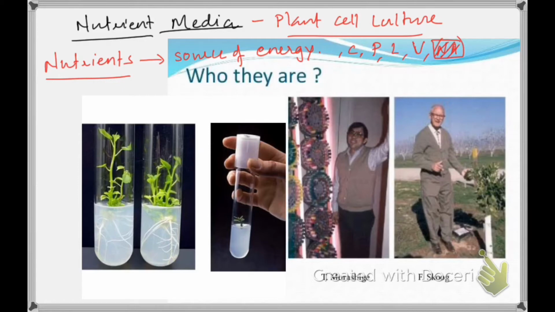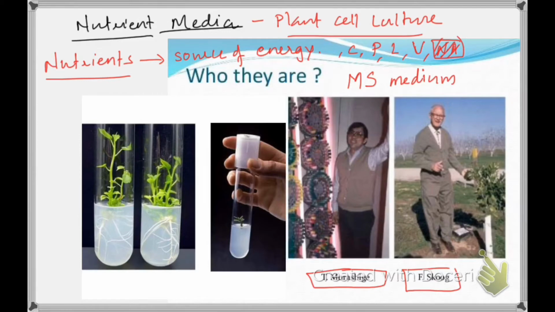If you take plant cell culture, you have to remember two important scientists, T. Murashige and F. Skoog. Why are they discussed in detail? Because they developed the first medium for plant tissue culture, that is MS medium.